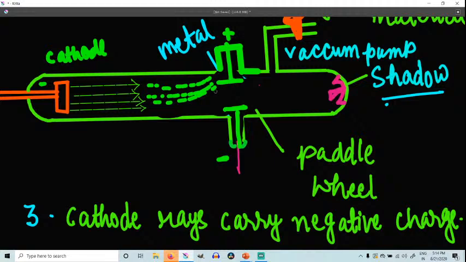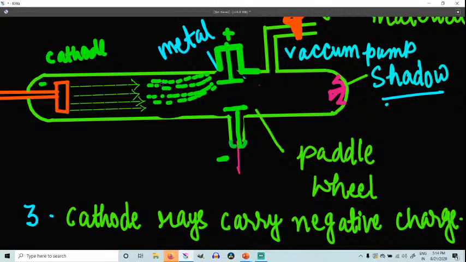Okay. So how can we prove that they carry negative charge? This can be shown when an electrical field is applied on the cathode rays inside the discharge tube. When they come in contact with the metallic plate, obviously these rays are going to deflect towards which plate? The positive plate. They are not going to divert towards the negative, because negative cannot attract negative. Negative always attracts positive. So this fact proves that, right?